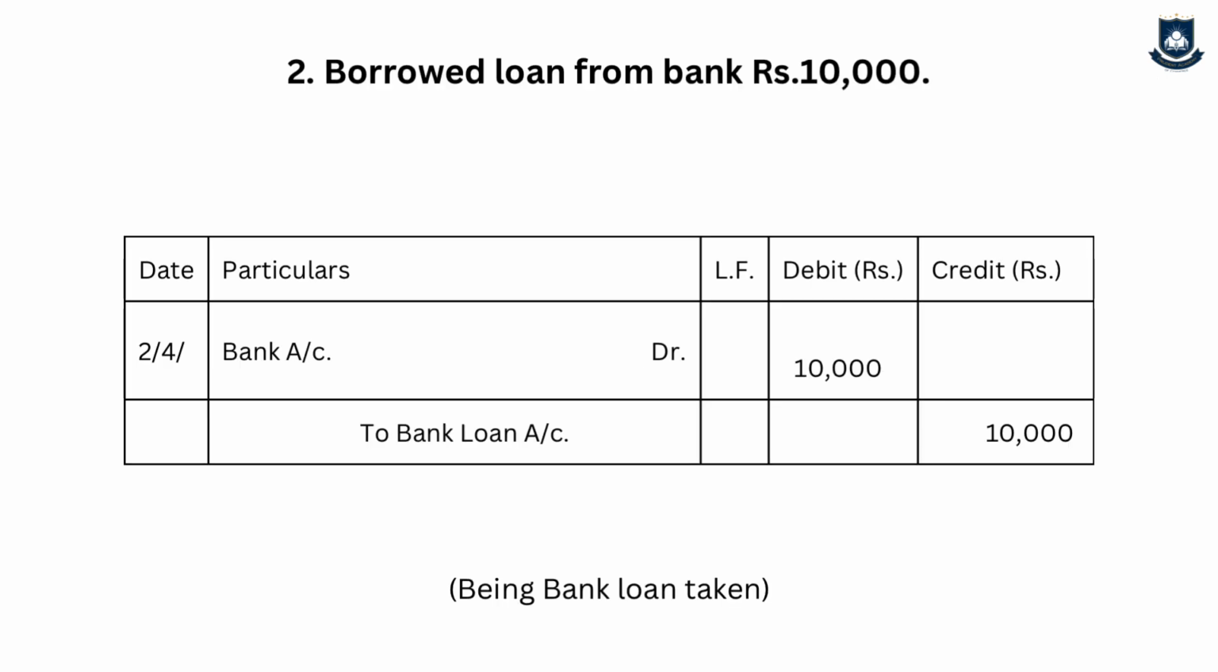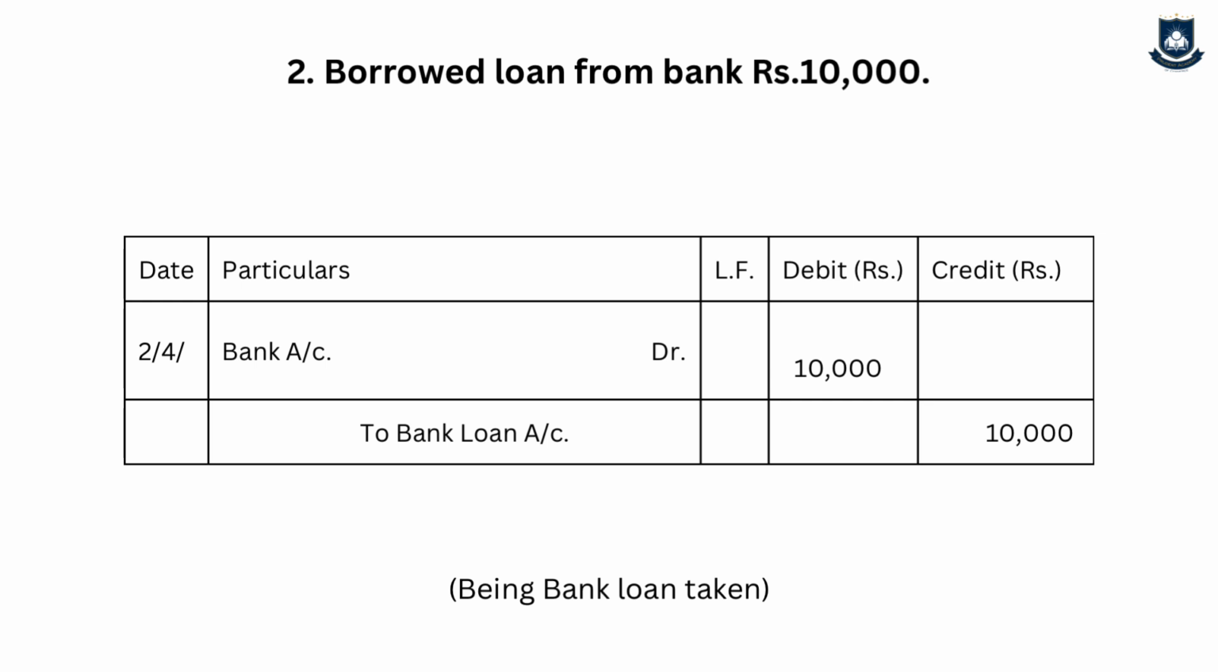The second transaction is: borrowed loan from bank. Whenever we borrow a loan from the bank, the bank balance will increase because the bank will deposit the amount in the bank account. So bank account, being an asset, is increasing, so bank account debit. And the bank loan will have to be repaid to the bankers, right? So it is a liability that is increasing. So bank account debit to bank loan account.